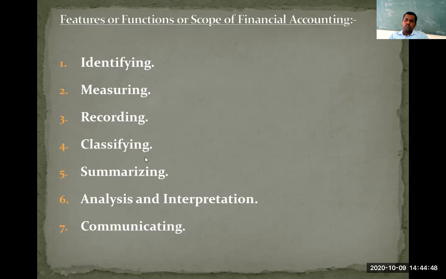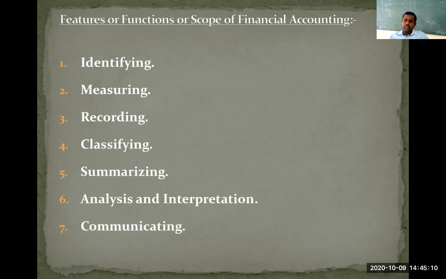Which are those 7 important functions? We discussed all these 7 functions in meaning. The first function is identifying, second is measuring, third is recording, fourth is classifying, fifth is summarizing, sixth is analyzing and interpreting, and seventh is communication of accounting information.